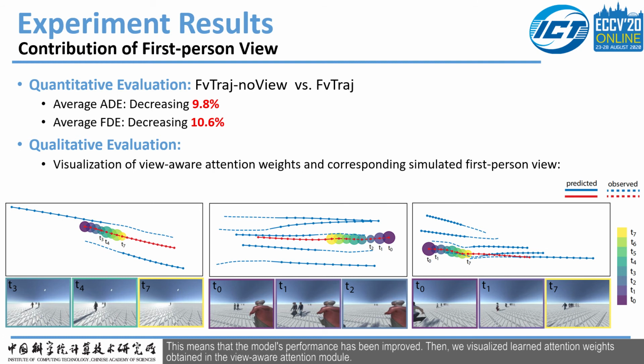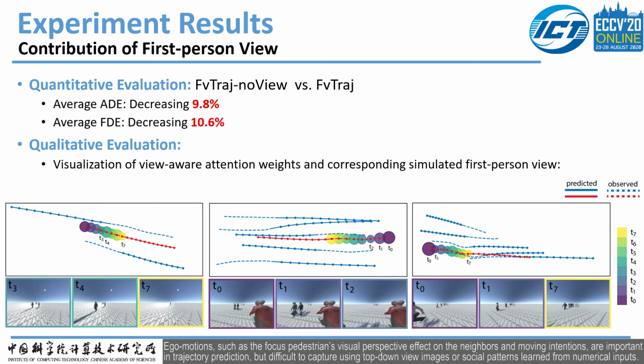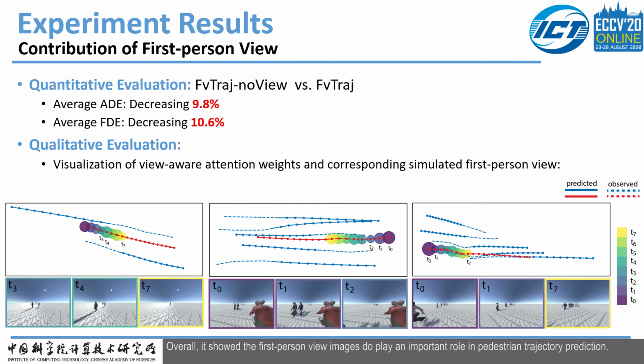Then we visualize the learned attention weights obtained in the view aware attention module. The figures show that the simulated first-person view images can well capture ego motions for the focused pedestrians. Ego motions, such as the focused pedestrians' visual perspective effect on the neighbors and the moving intentions, are important in trajectory prediction, but difficult to capture using top-down view images or social patterns learned from numerical inputs. Overall, it shows the first-person view images do play an important role in pedestrian trajectory prediction.